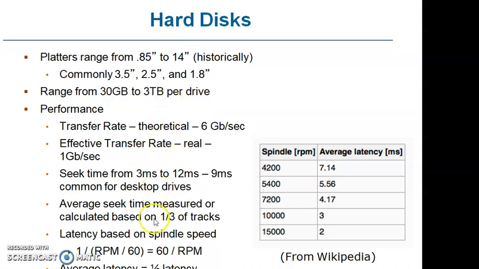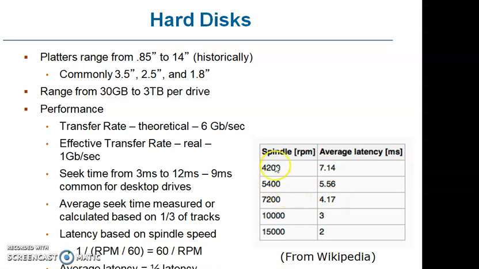Seek time ranges from 3 millisecond to 12 millisecond, and is normally 9 millisecond in most of the desktop drives. Average seek time is measured or calculated based on 1/3 of the total tracks. And latency is based on the spindle speed: 1 divided by RPM, multiplied by 60, that is revolutions per minute, so it is 60 by RPM. And the average latency is half the latency.